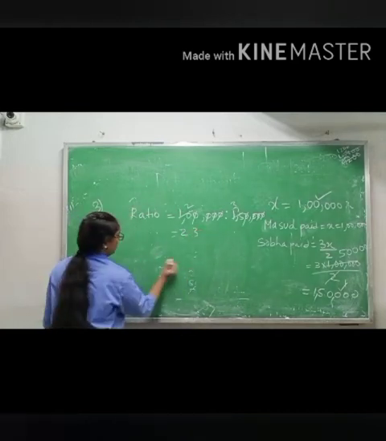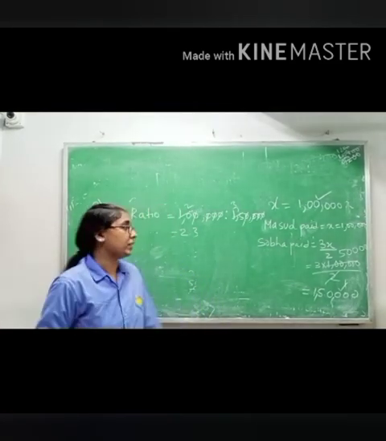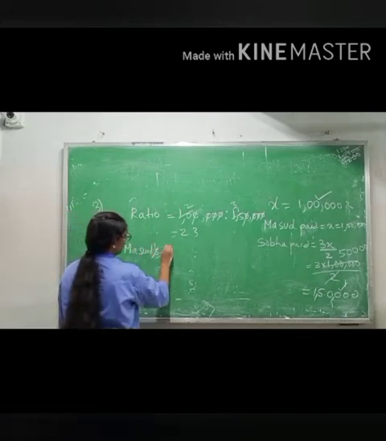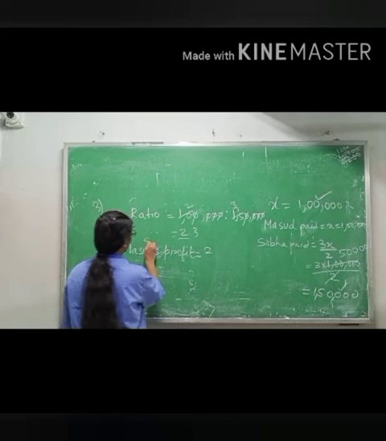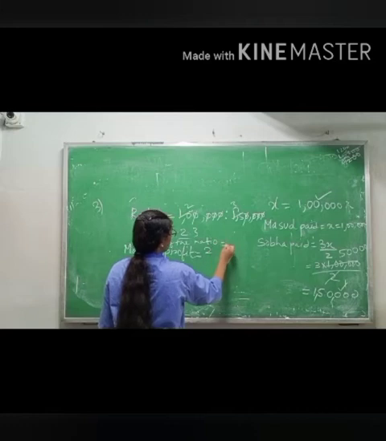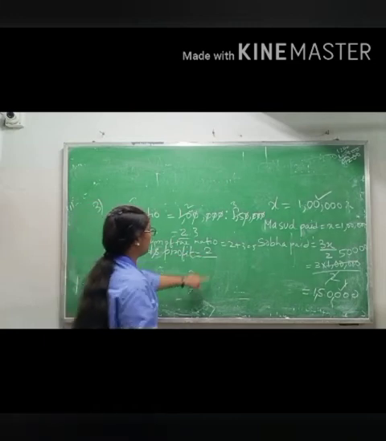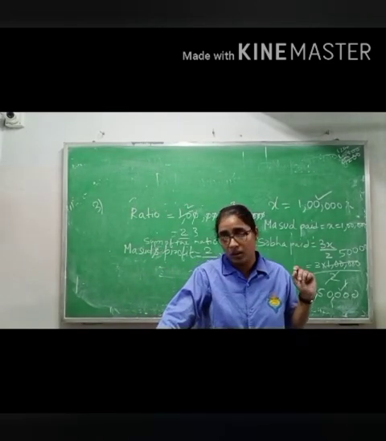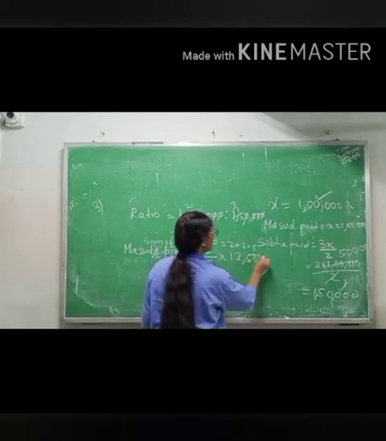Now what they are asking you, let us write by taking their share of profit. Masood's profit: what is the ratio of Masood? 2. Sum of the ratio you have to find. Sum of the ratio is 2 plus 3, 5. So Masood's profit is 2 by sum of the ratio, into profit. What is the total profit? Total profit was 1,12,500.